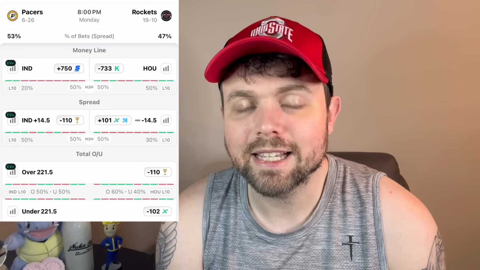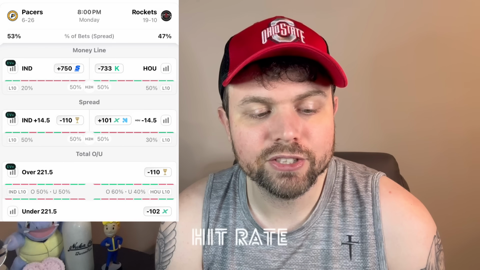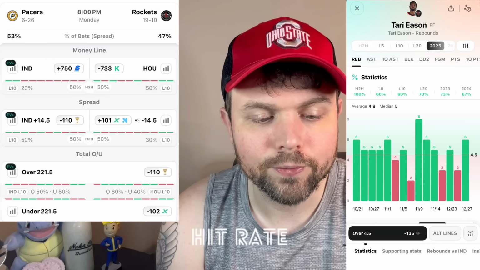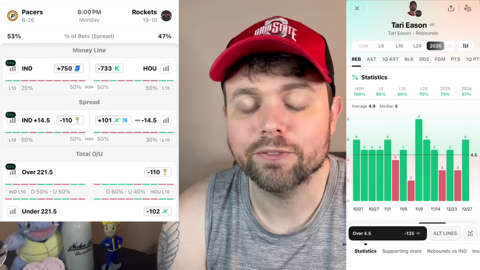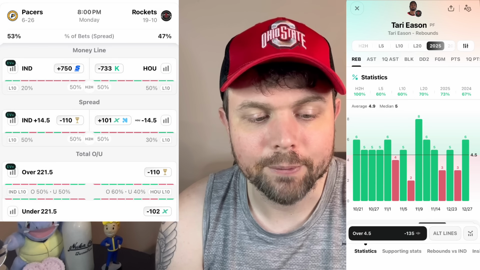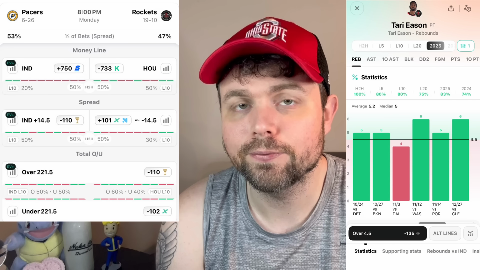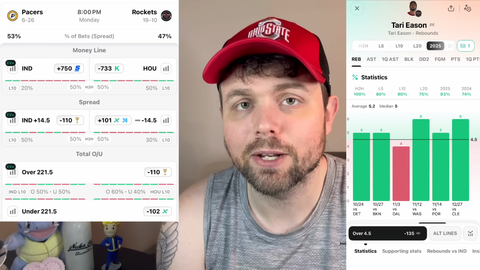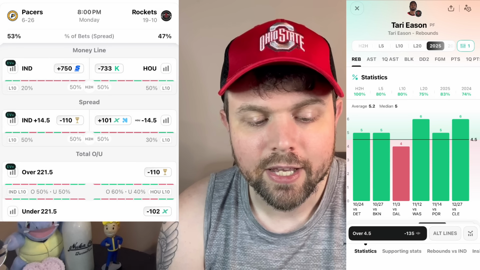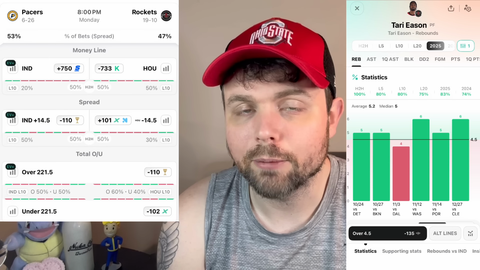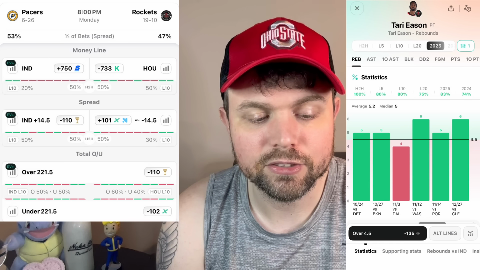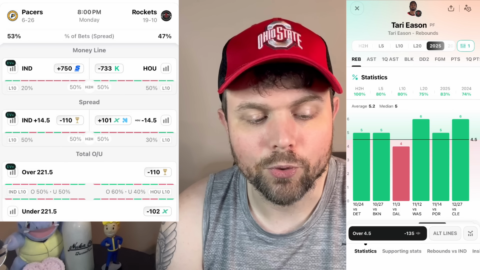So this first play is a hit rate play with a great matchup, and it's Tari Eason over 4.5 rebounds. He's hit this in 73% of games this year. In home games this year, he's gone over in 5 out of 6 games. Pacers give up the 3rd most rebounds to teams. So this is a good opportunity for him, especially if Sengun sits. He should get more minutes.